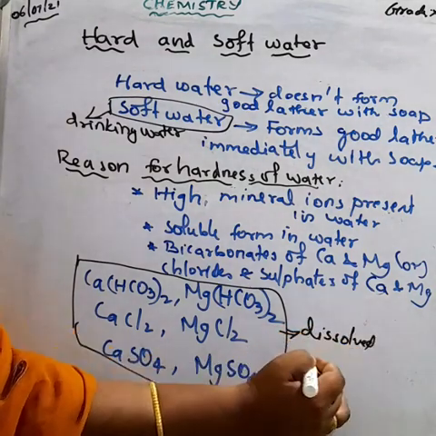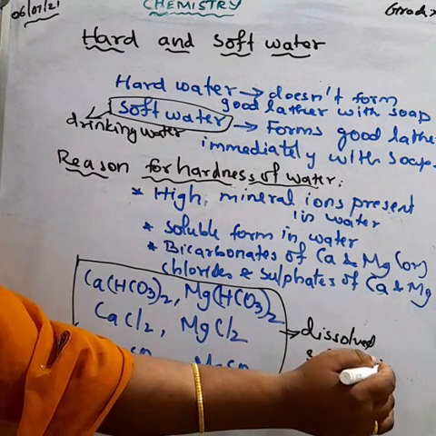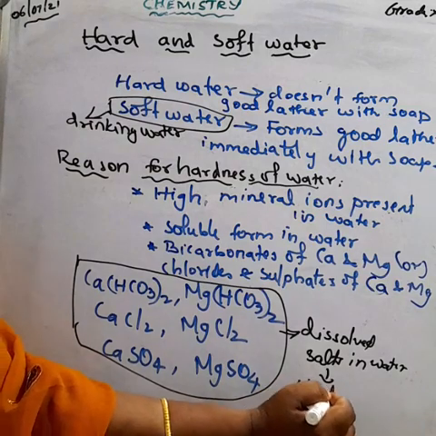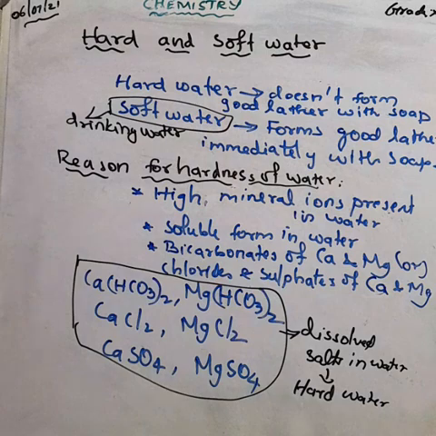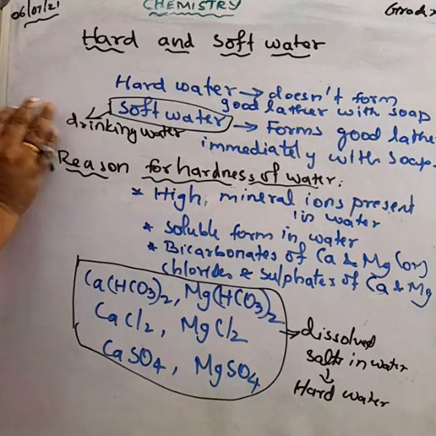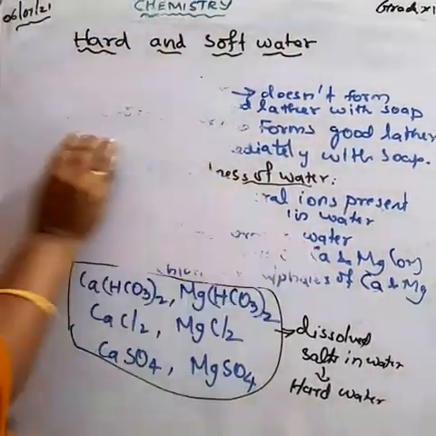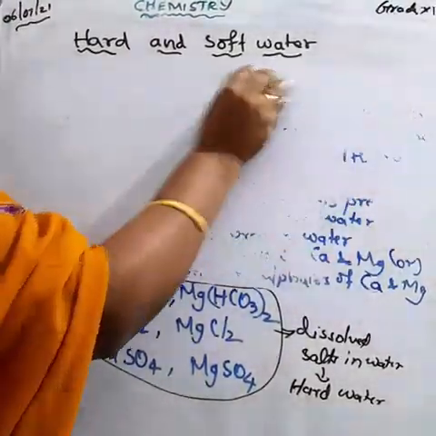Now, how can we remove these dissolved salts in water? For that, we should identify which type of salt is present in water.